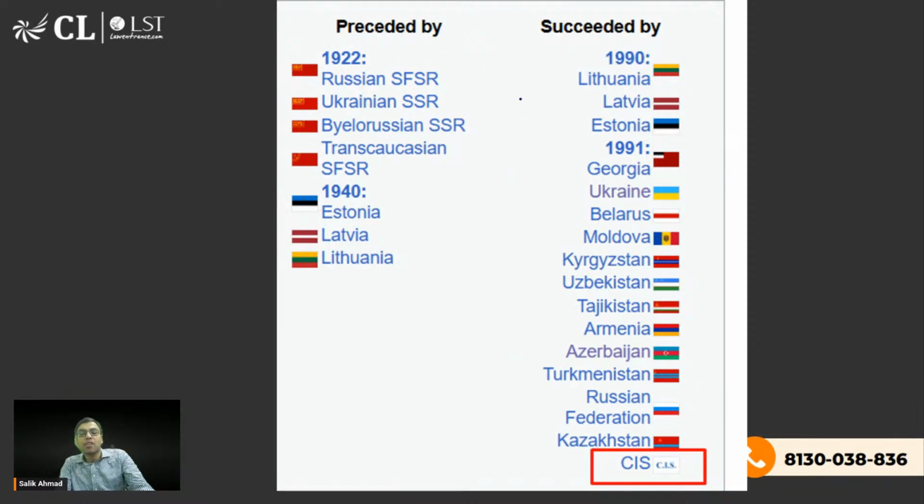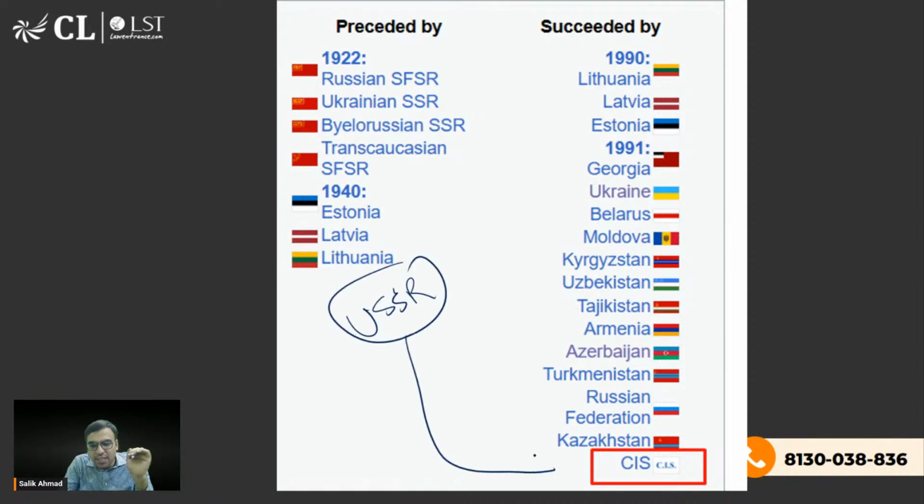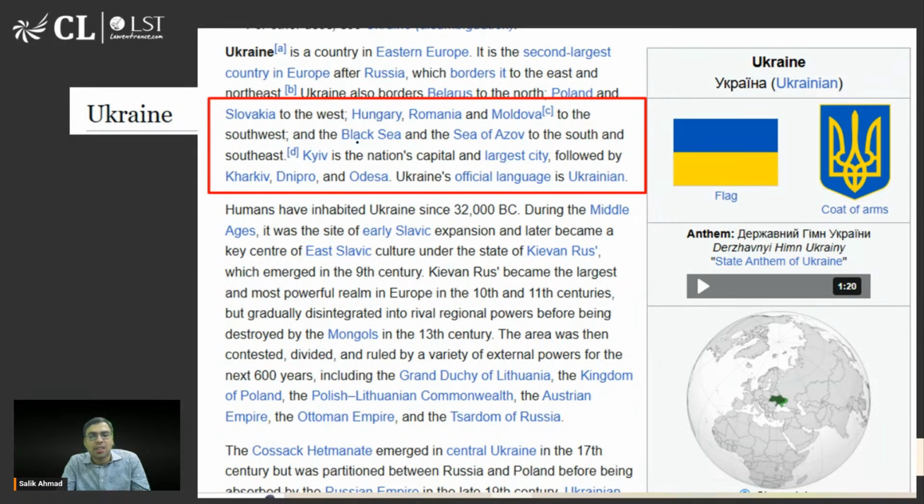Okay, and many of the former USSR members are now members of CIS. What is CIS? Can anyone tell me? So CIS is Commonwealth of Independent States. Okay, let me tell you.